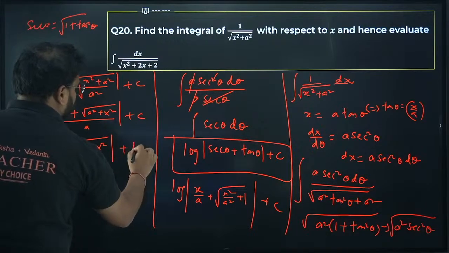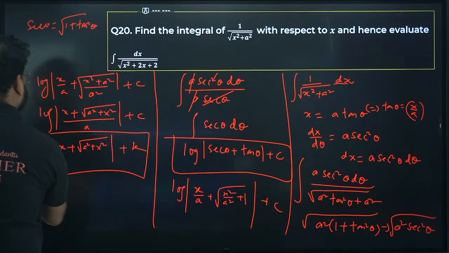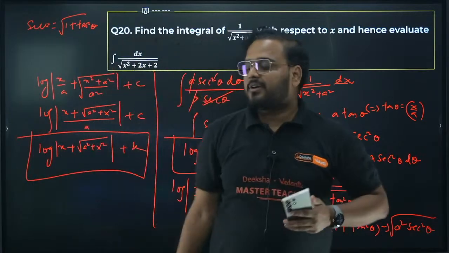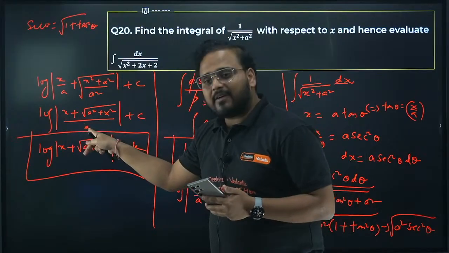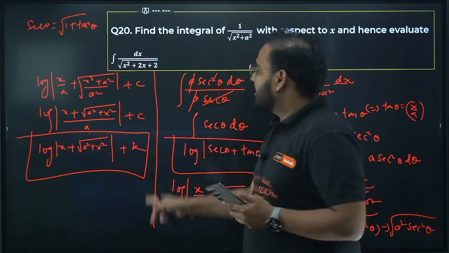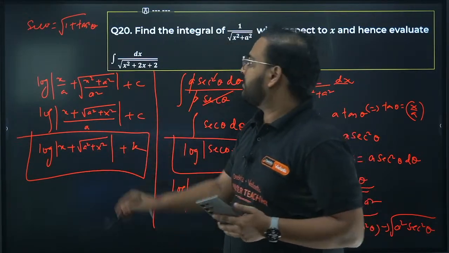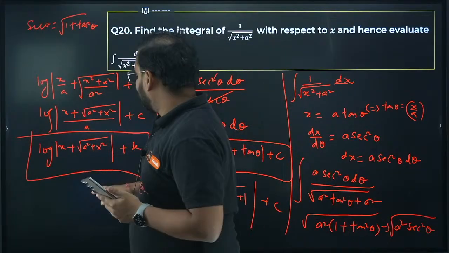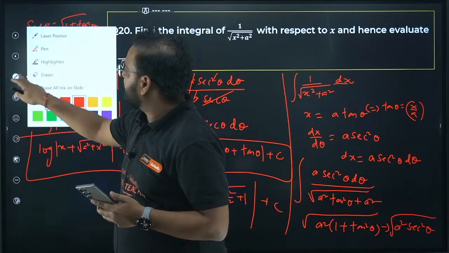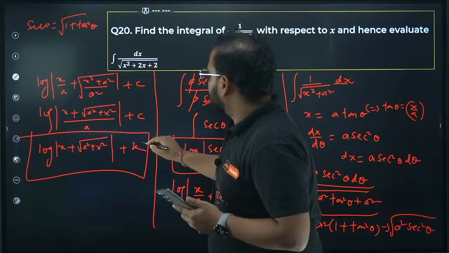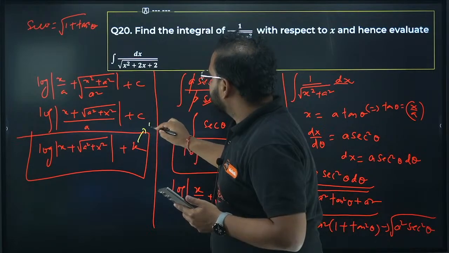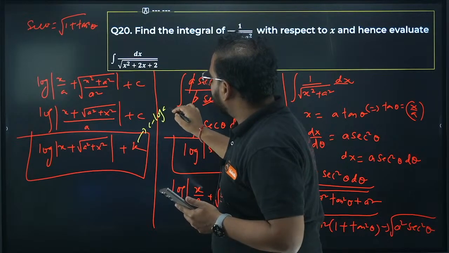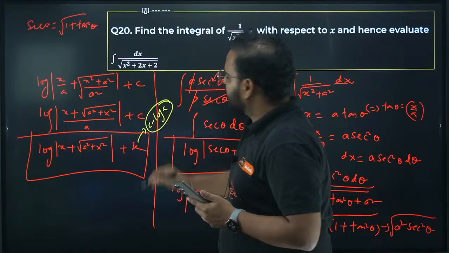Can I write this as plus a constant k? That's my answer. It will become minus log a plus c, which can be taken as k. What is the value of k? This k value here is c minus log of a.